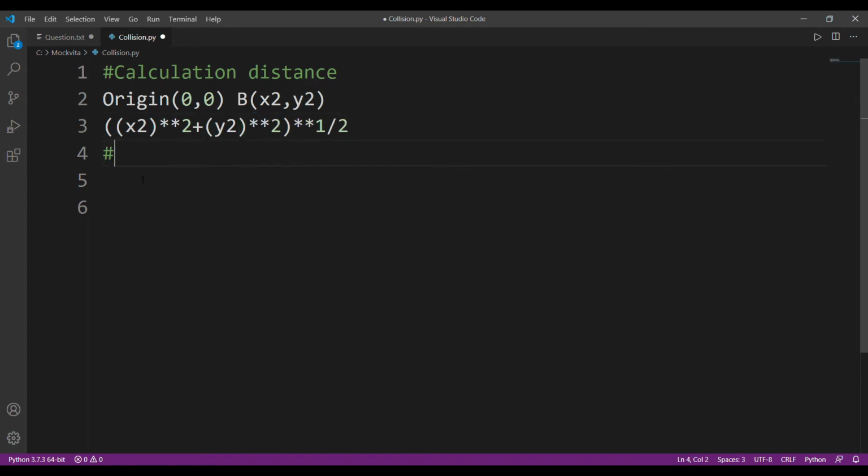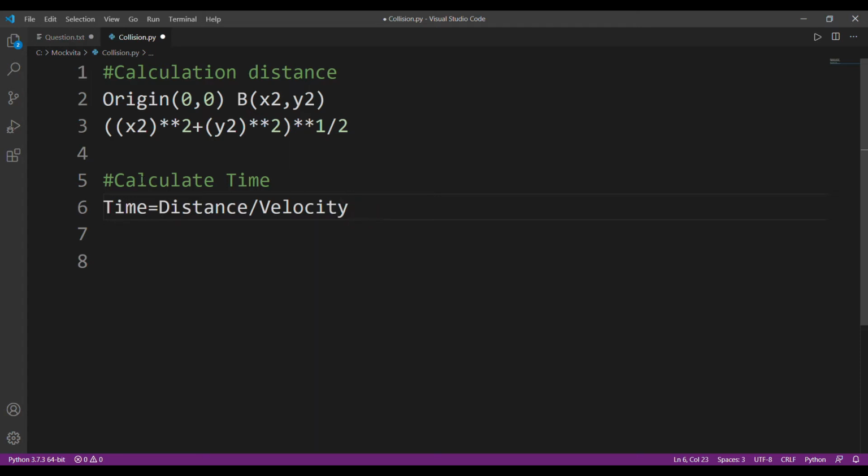Now we have to calculate when that particular car will reach the origin. So we have to calculate the time. And how do we calculate time? That's also known. Time is equal to distance upon velocity. We have already been provided velocity. Velocity, great. So once we have calculated time, we know at what time they reach origin.